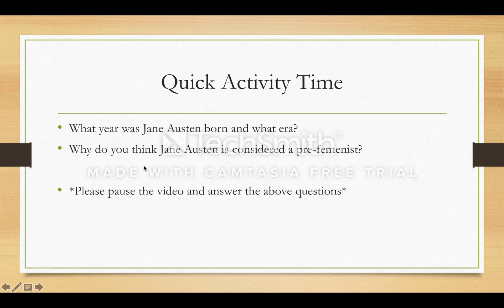Go ahead and get a pen, a pencil, piece of paper, or you can type it on your computer in notes or a Word document, and make sure you bring it tomorrow for class because we are going to be reviewing these questions according to the novel's reading progression. So go ahead and take your time, pause the video, and once you're done, make sure you go back to this video because on the next slide there's going to be more content on the literature lesson.